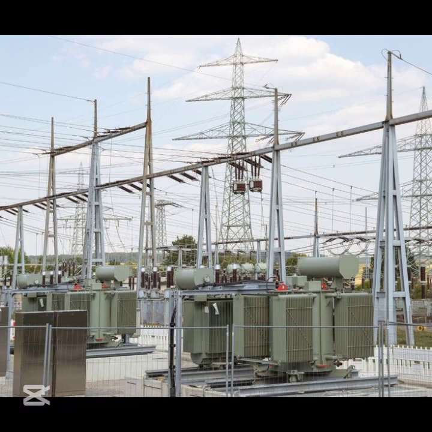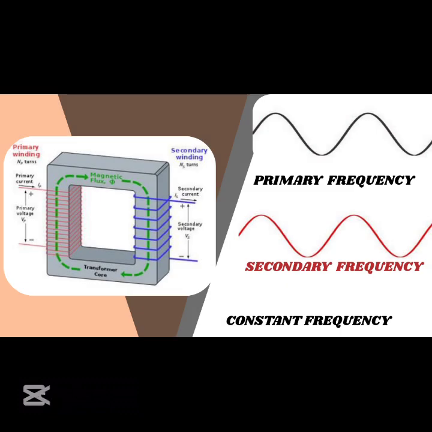So, without wasting time, let us get straight to the topic of today. These parameters include the following. Number 1. Frequency of the alternating current. In a transformer, the frequency of the alternating current, AC, remains unchanged from the primary to the secondary winding.